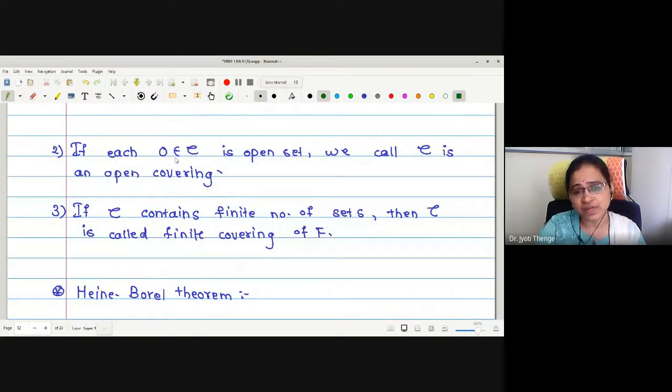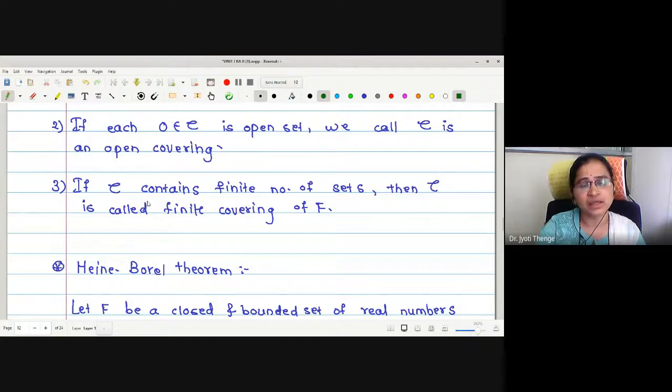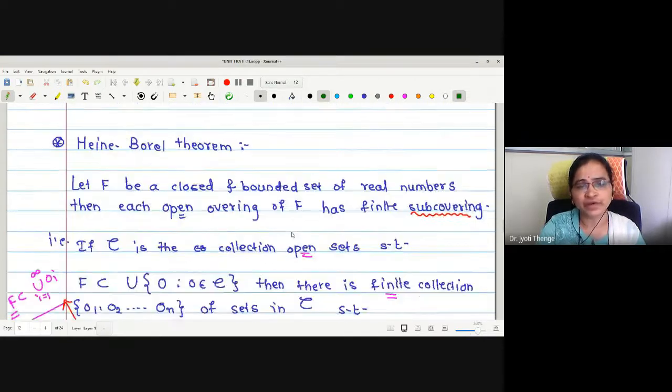Then if every set in that collection is an open set, then the covering is called an open covering. Similarly, if curly C contains a finite number of sets, then curly C is called a finite covering of F.